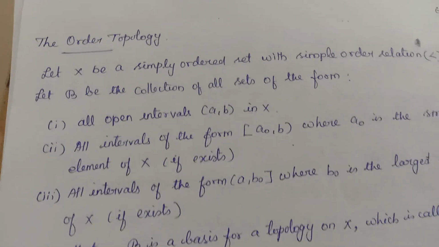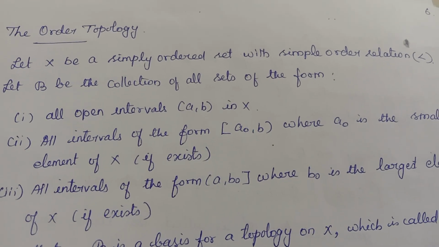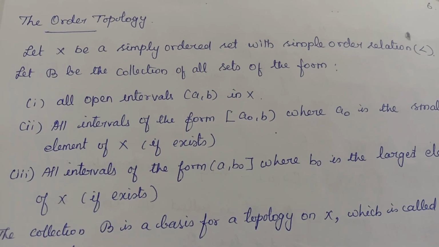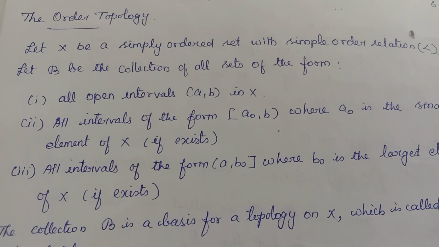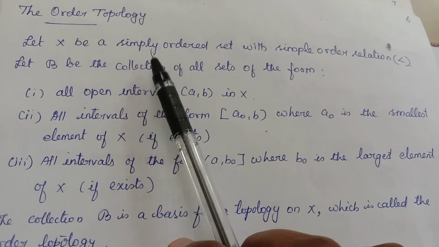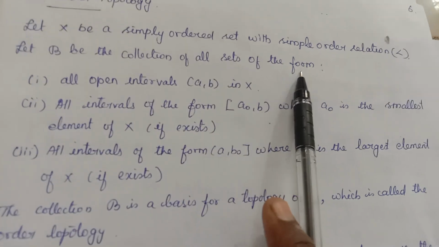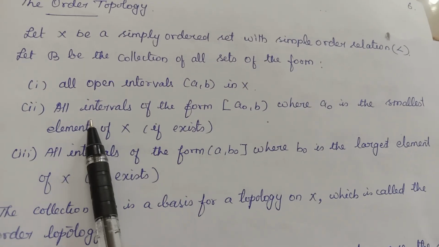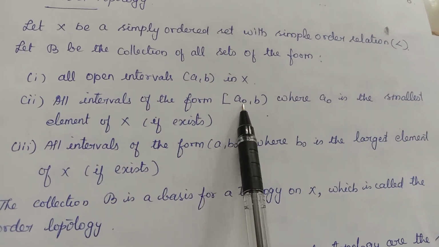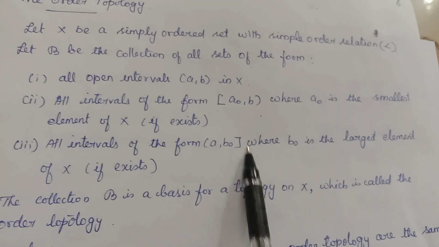Okay, next one, the order topology. So far two topologies we have seen. One is the standard topology, generated by open intervals. Another one is the lower limit topology, generated by half open intervals. Next one is the order topology. For defining the order topology, you take any simply ordered set, that is an ordered set defined with a simple order relation. Then let B be the collection of all sets of the form: all open intervals; if the set has a smallest element, it should contain half closed intervals at the left; and if it contains a largest element, right side closed intervals.